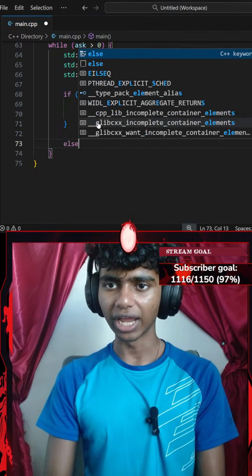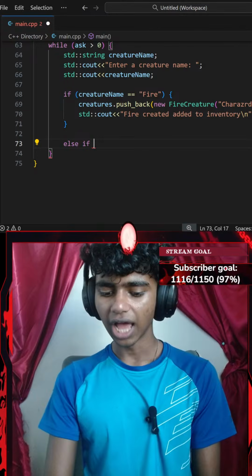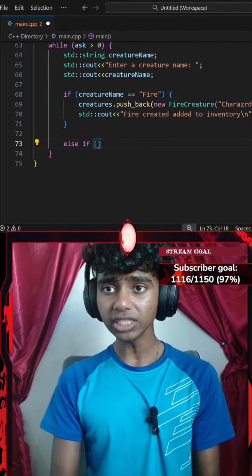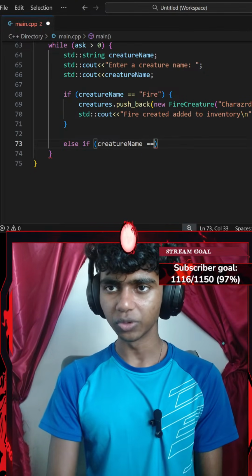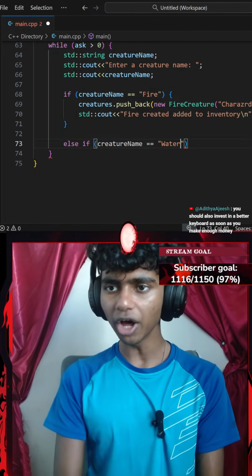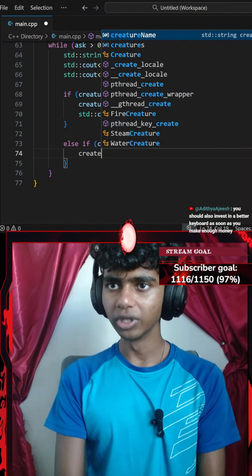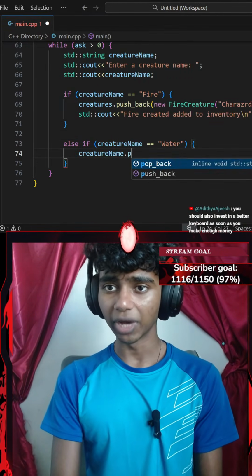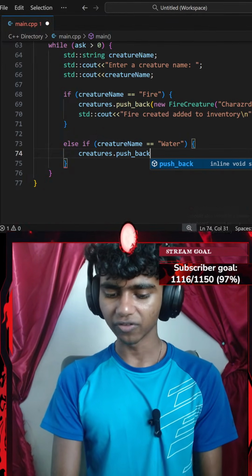Next up, I'll go with an else if, and add a pair of parentheses. This is going to say if my creature name is equal to, let's go with water. Then I'll go with a pair of curly braces and do something. I'm going to go with my creatures vector dot the push_back function.